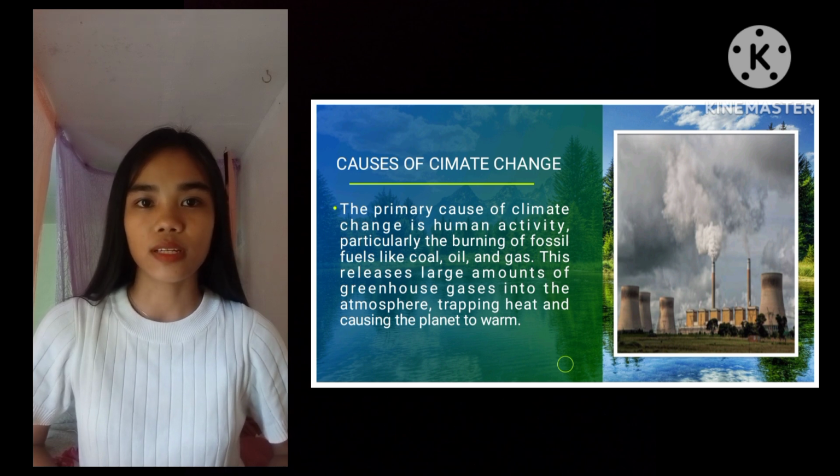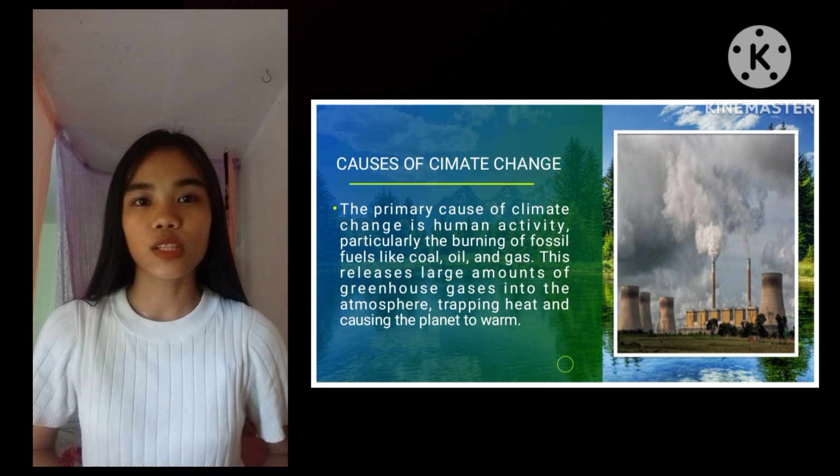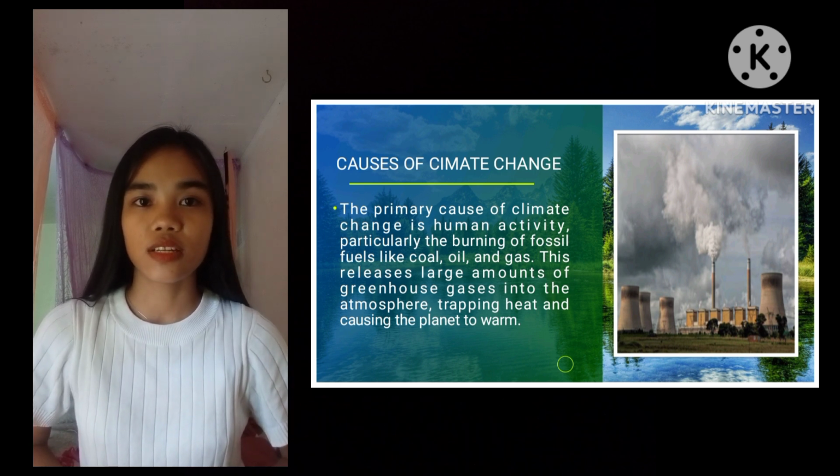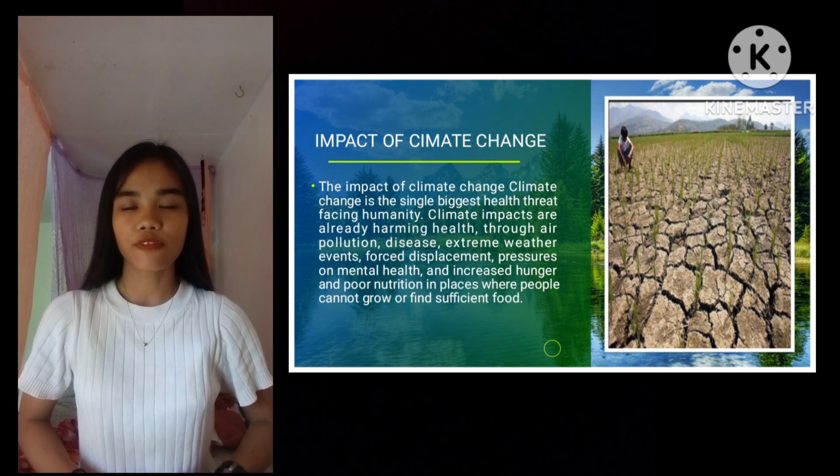These gases trap heat, leading to a warming effect and contributing to climate change. This warming causes a range of negative consequences, including rising sea levels, more extreme weather events, and disruptions to ecosystems.